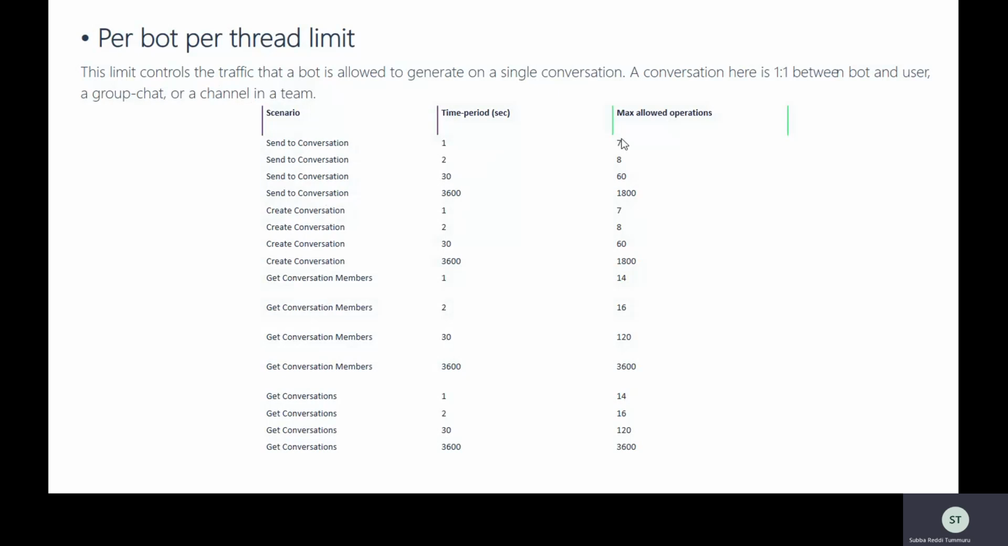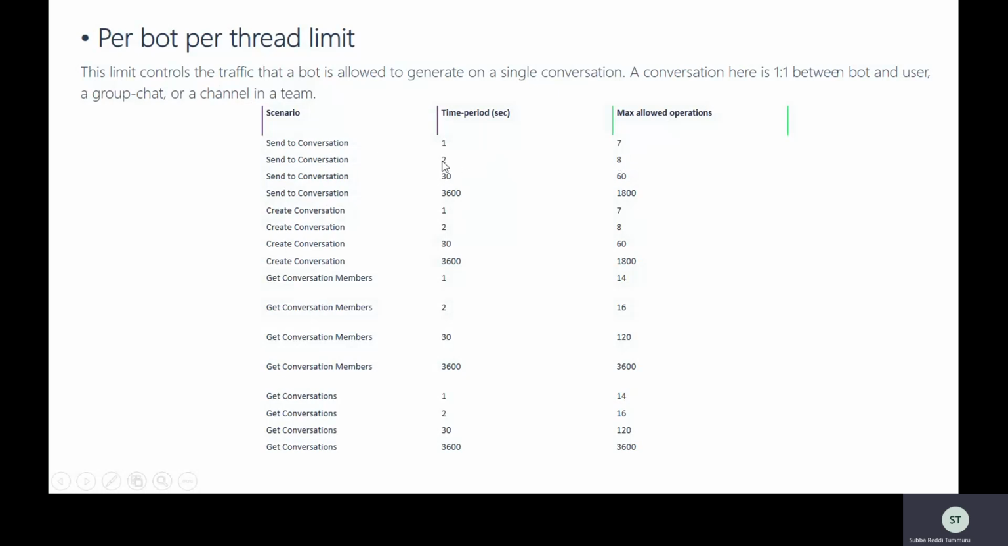There is no data center level limitations. There are no limitations to send for all users, so that is allowed. But if you want to send, for example, 7 messages to one user in 1 second, it is a 7 limit, right? So in 2 seconds you can send only 8 messages.